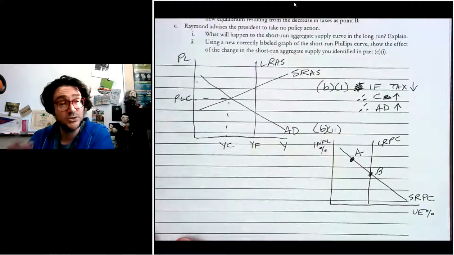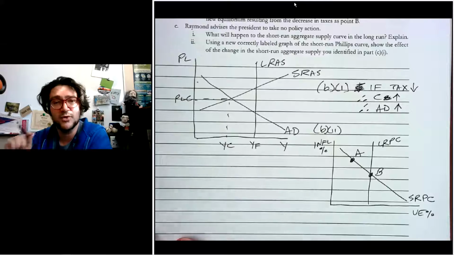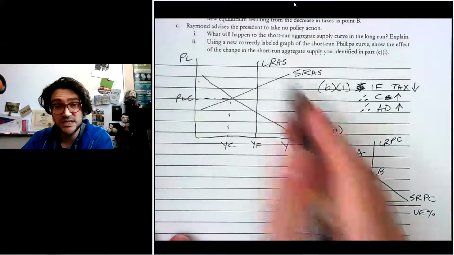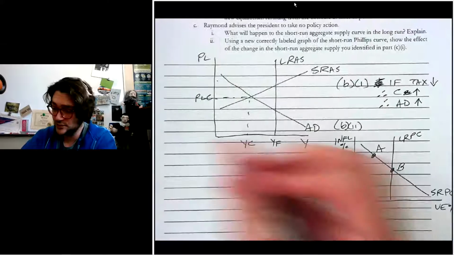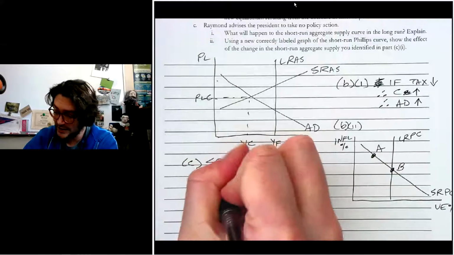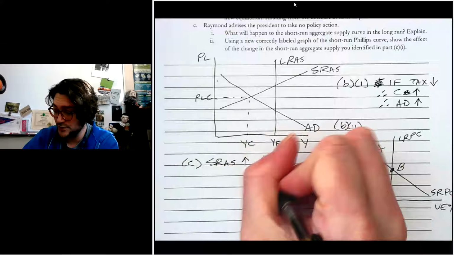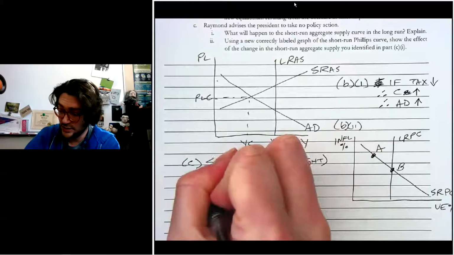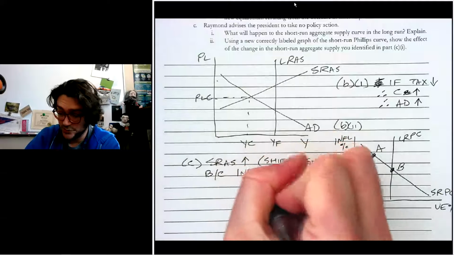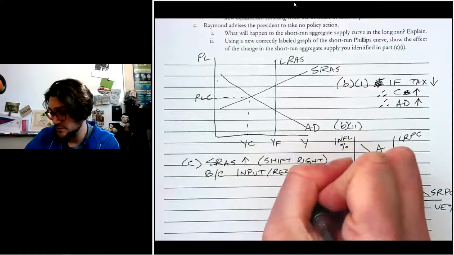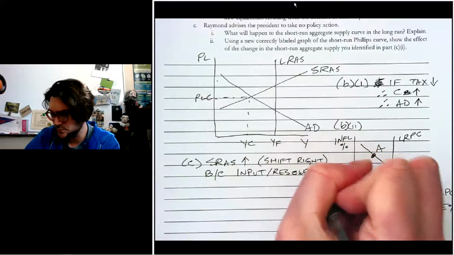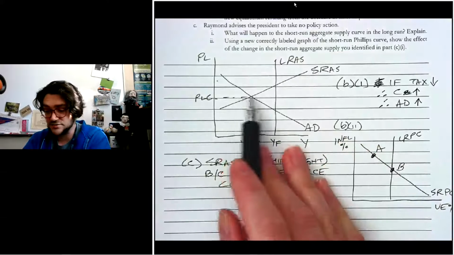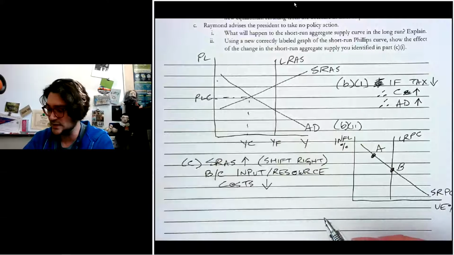Raymond advises the president to do nothing though, right? Don't do anything. What will happen to the SRAS curve in the long run? And explain. It's saying if you're in a recession and you don't do anything, what's going to occur? Well, SRAS will increase, or you could say shift right, because input costs, or you could say resource costs, decrease as a result of workers being willing to work for less.